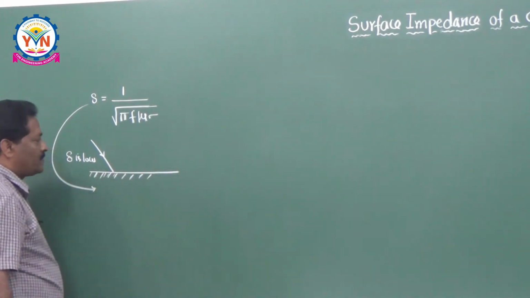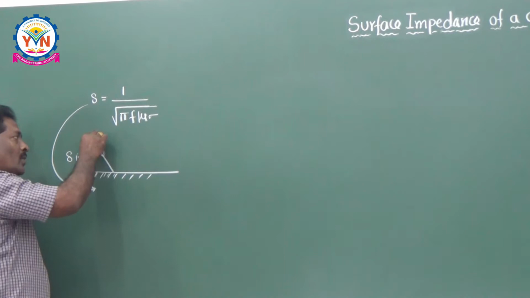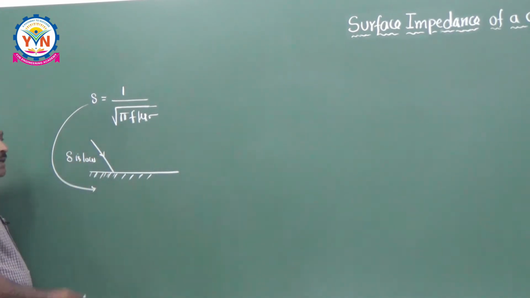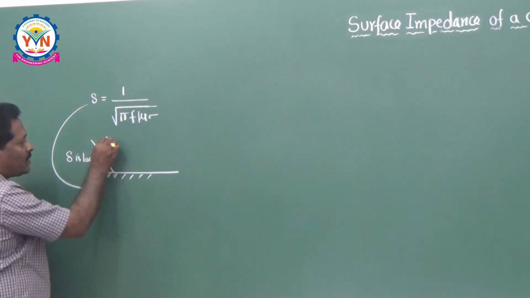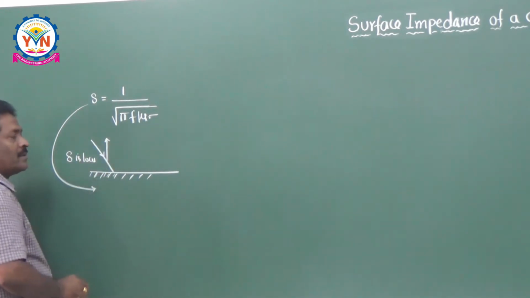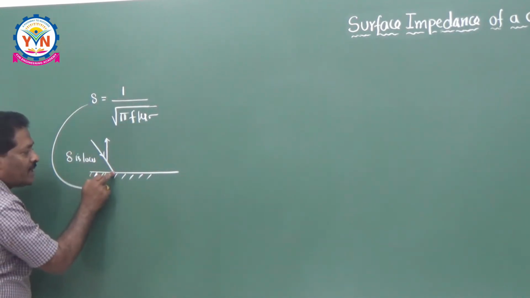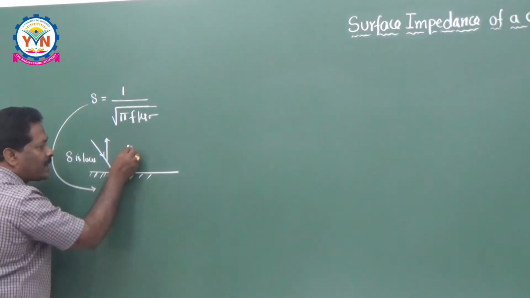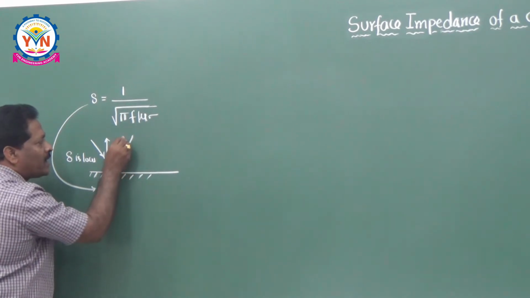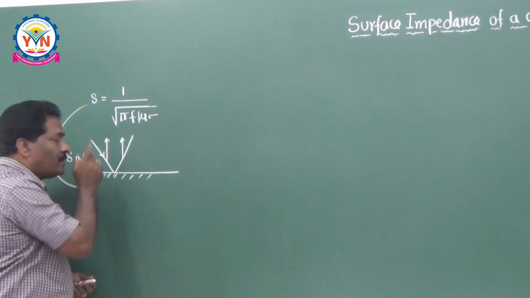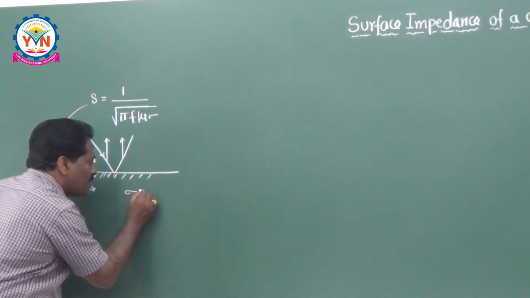And that too, whenever you are sending the information in this way, in all communications you are using vertical polarization like this. Even though the wave is hitting here and reflecting by the conductor, it has to maintain the vertical polarization only like this. But this is possible only when sigma is equal to infinity.